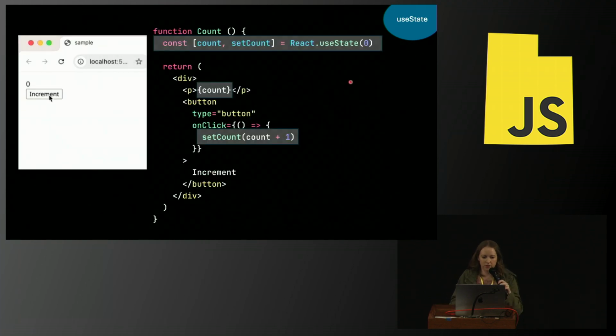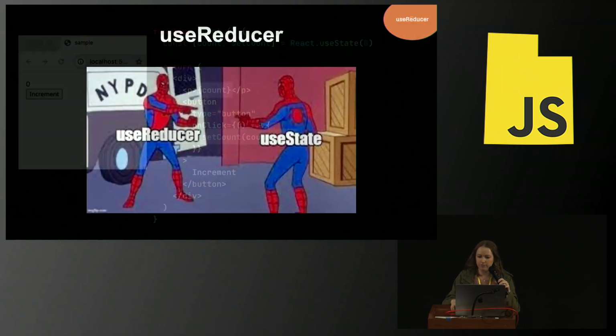So altogether, this is what useState looks like. When the user clicks on the button, we're going to call our setter, which causes our value to change, and that causes the component to re-render.